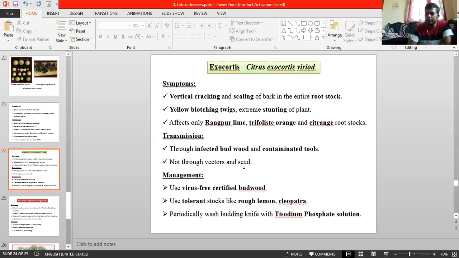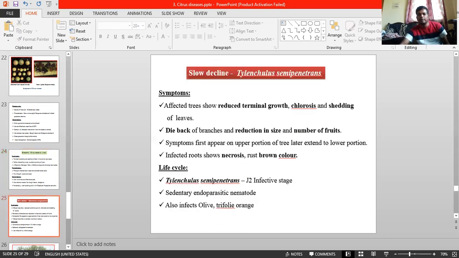To manage, you can use virus-free or viroid-free certified budwood and tolerant rootstocks like rough lemon and Cleopatra. And periodically wash the budding knife with a trisodium phosphate solution. Trisodium phosphate solution can desiccate the pathogen. Okay, and coming to slow decline. Slow decline, which is that one? I'll see if any photograph is available. I think slow decline is not listed, only the major ones.